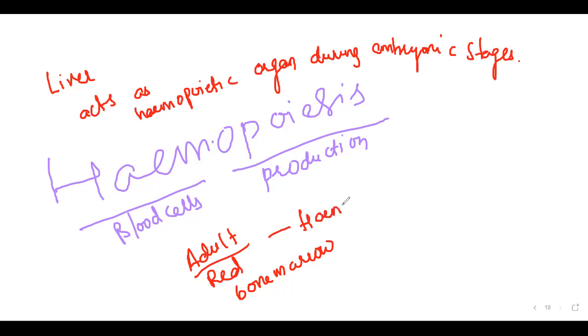During embryonic stages, liver acts as the hemopoietic organ. So you have to differentiate these. Along with the spleen, liver acts as a hemopoietic organ. Okay, moving on with other functions, liver is going to synthesize.